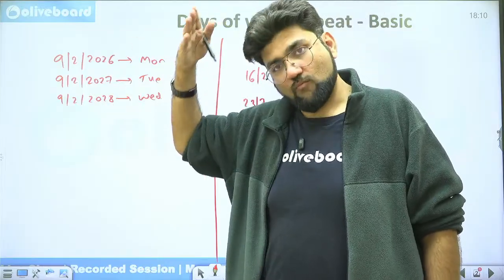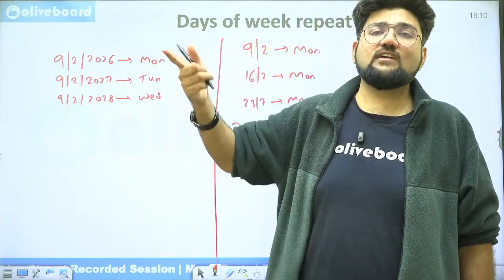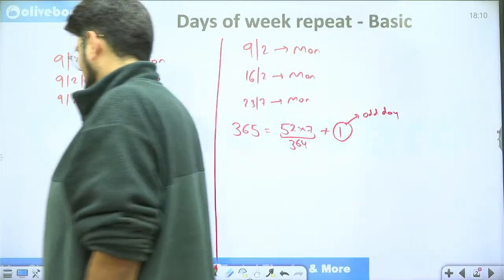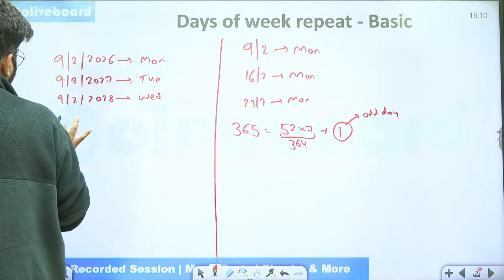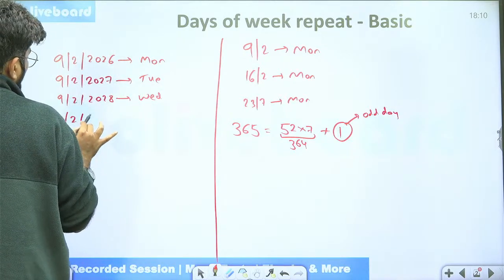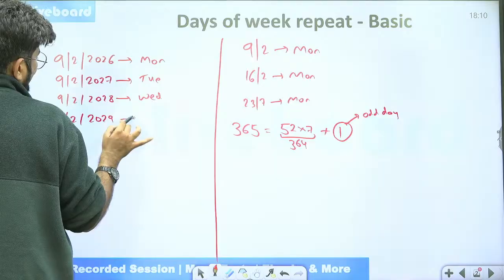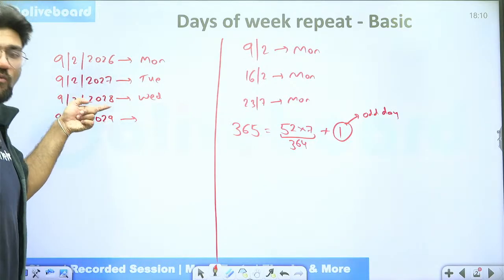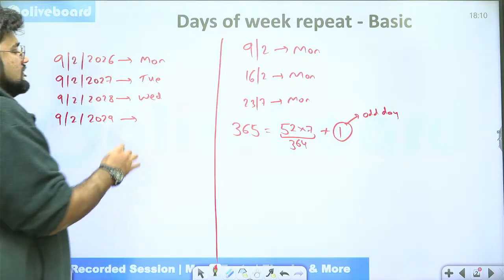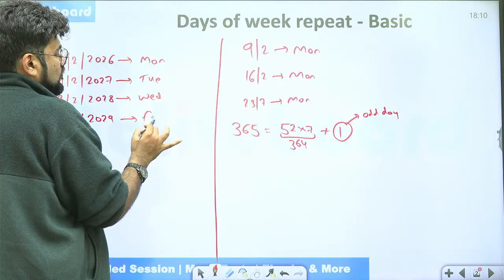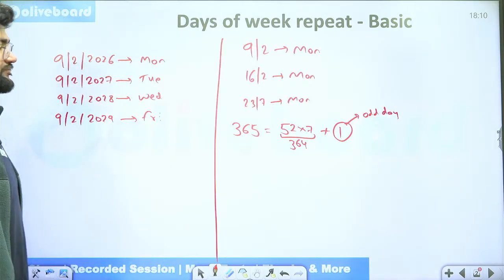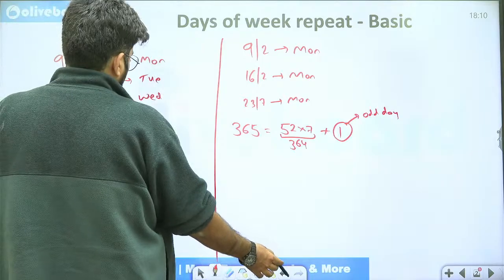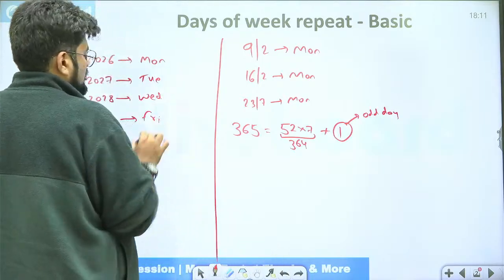After 28th, that is from 29th February onwards, you will count that extra day and hence it will become a leap year. So technically, if I would have said 9th February 2029, then what would have happened? This extra day, one odd day, is already there, and one more odd day of 29th February will be added in this list, and from Wednesday, we will straight away move on to Friday.